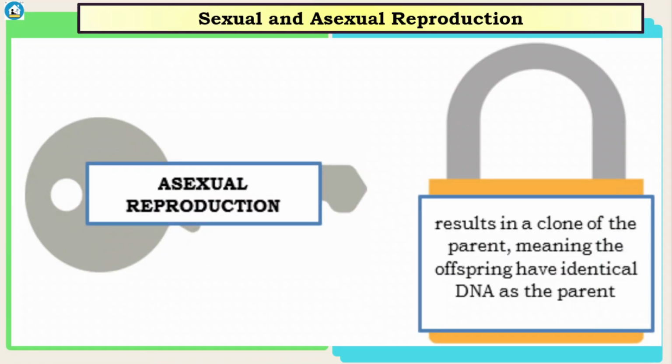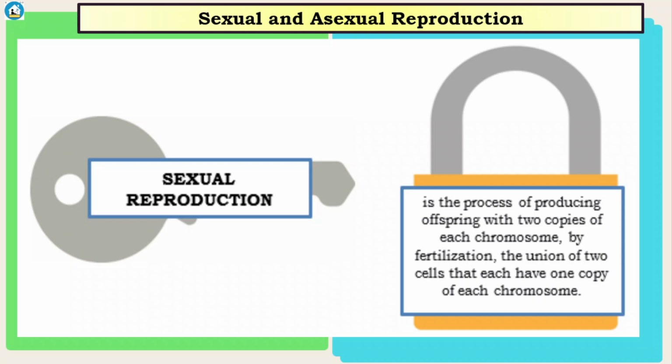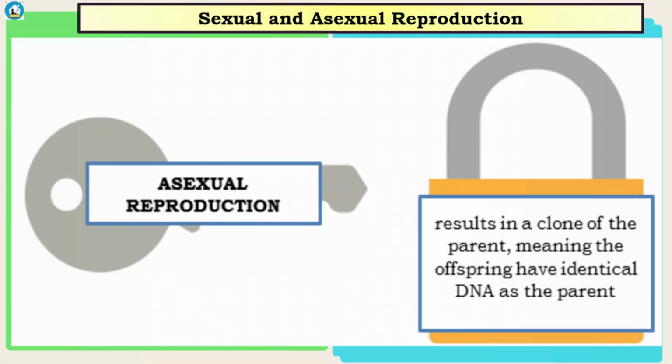Okay, let us first define sexual reproduction. It is the process of producing offspring with two copies of each chromosome by fertilization, the union of two cells that each have one copy of each chromosome. And asexual reproduction results in a clone of the parent, meaning the offspring have identical DNA as the parent.